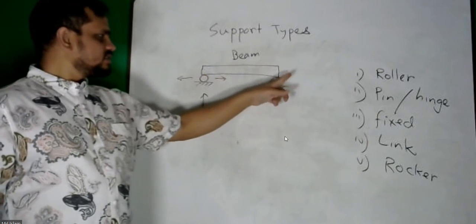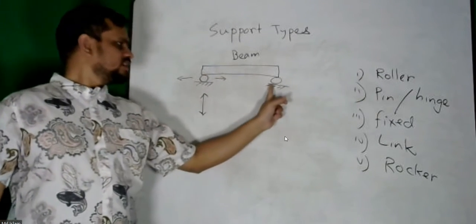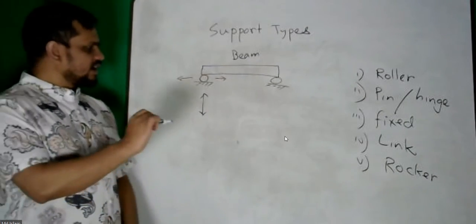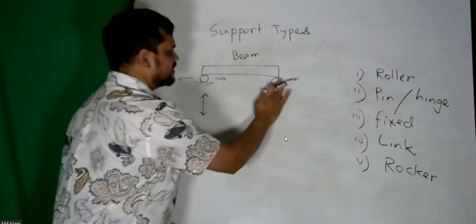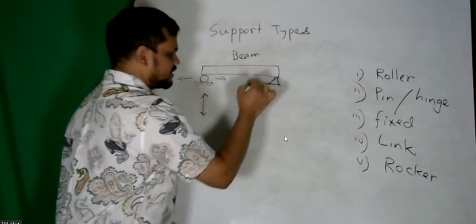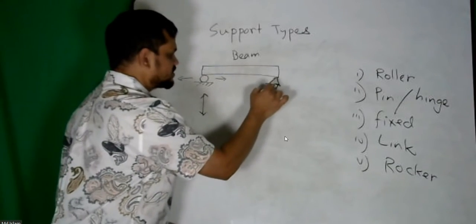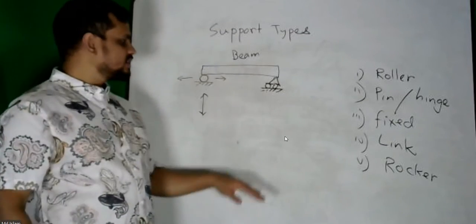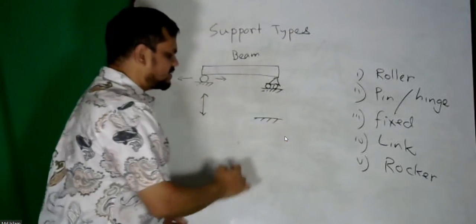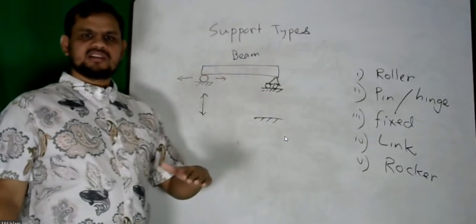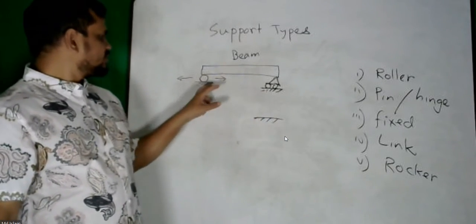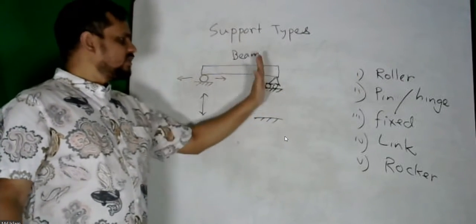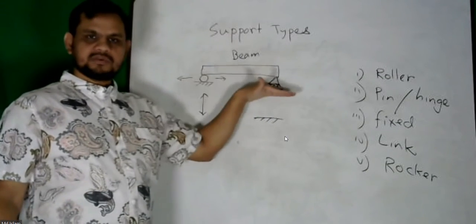So we express this kind of support, roller support, using a circle, and there is some line and some dash. Sometimes we express it this way also. There is a triangle here, put some wheel, and then a line, and then several dashes. This symbol typically means the support, some soil, this kind of support. So this and this both are roller. What does it mean? My beam will not go this way, it can go this way. So that is roller.